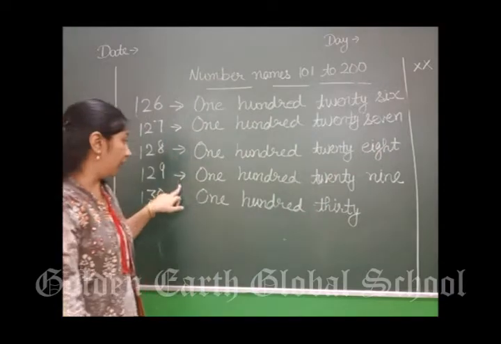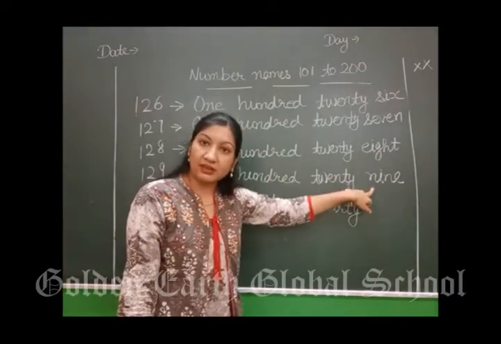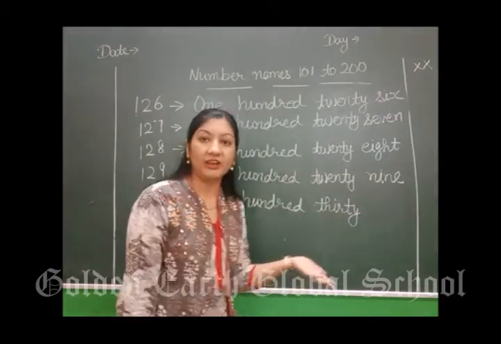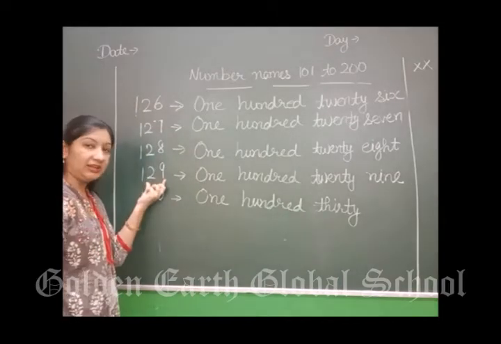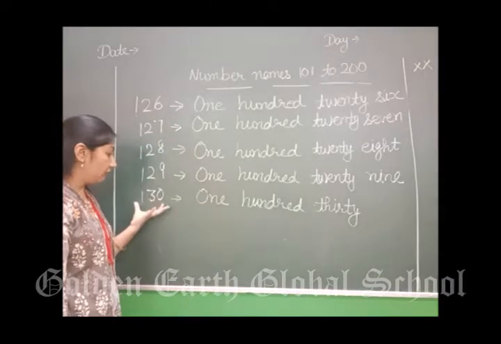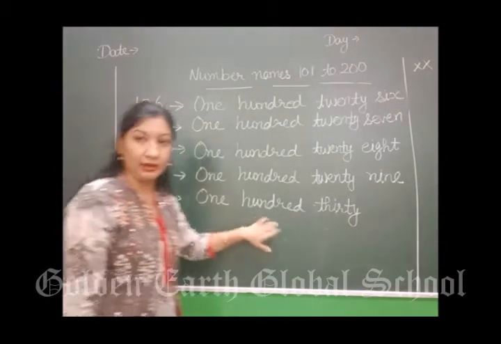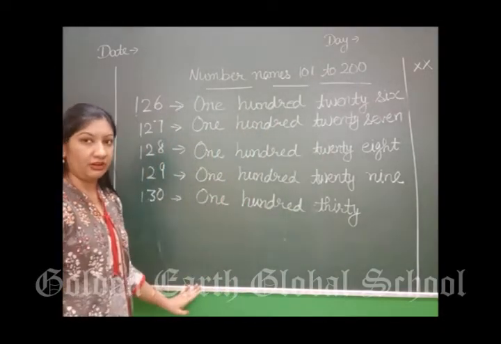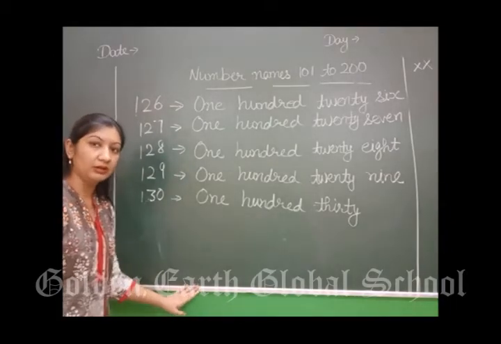Next is 129. After 29 what comes? 30. Same as we have written. So it is 130. In this way you will do 126 to 130. You have to do all this in your notebooks, right?